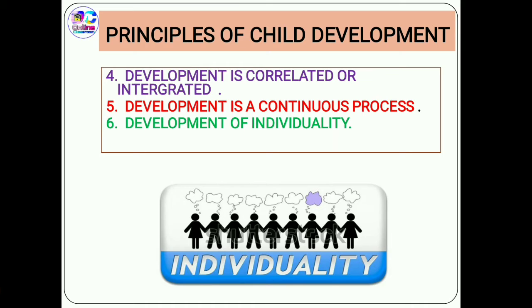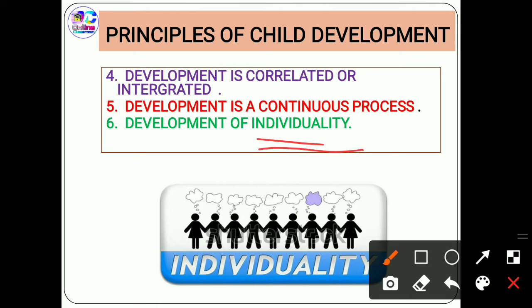The sixth one is development of individuality. So what does the word individuality mean? It means interaction between heredity and environment, which influences social and mental development, caused by the genes one inherits and environmental conditions: the food, medical facilities, psychological conditions, and learning opportunities.